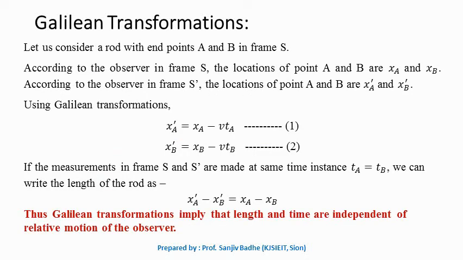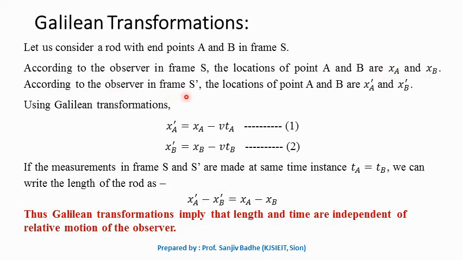Now let us try to find the length of the rod having the endpoints A and B in frame S and in frame S prime. If you ask the observer in frame S to find the location of points A and B, he will say that the location of point A is XA and the location of point B is XB.